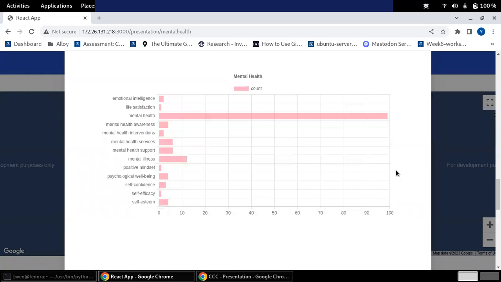Using the data from Mastodon, I have gathered information related to mental health, including the quantity of posts and the posts with positive mental health keywords, such as emotional intelligence, life satisfaction, mental health awareness, interventions, mental health service, mental health support, and a positive mindset. This analysis provides valuable insight into the mental well-being discussion happening within Australia.